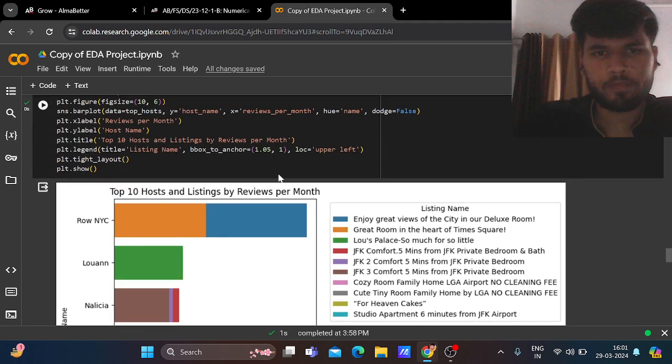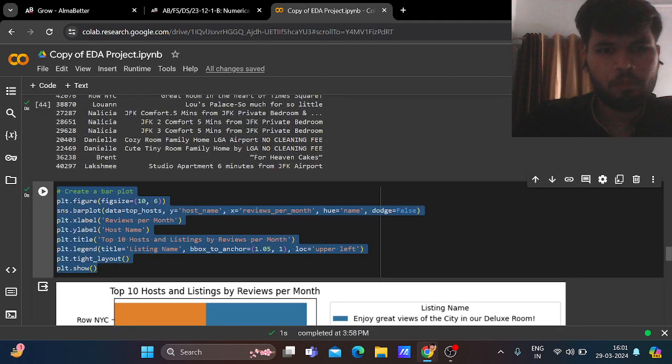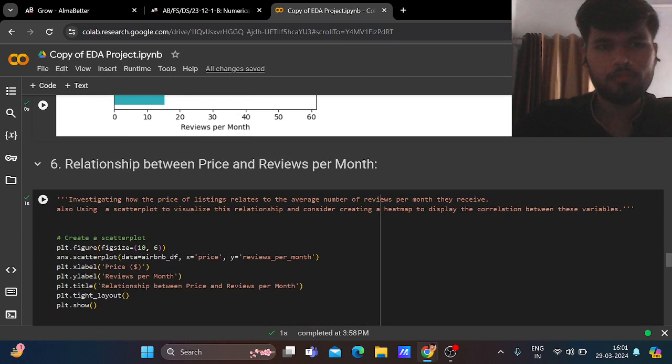You can clearly see the relationship between the price and the reviews per month. Here we are investigating how the price of a listing relates to the average number of reviews per month it receives. We are using a scatter plot to visualize this relationship, and also creating a heat map to display the correlation between these variables.